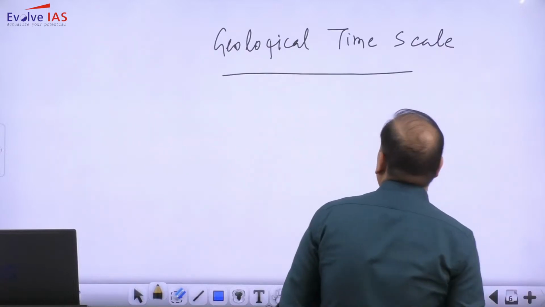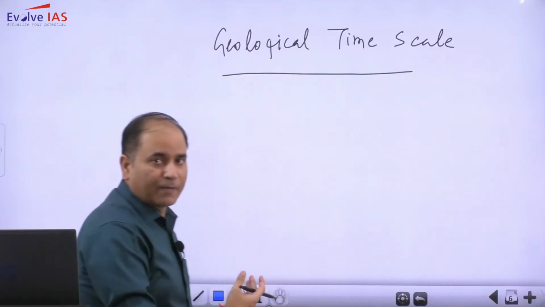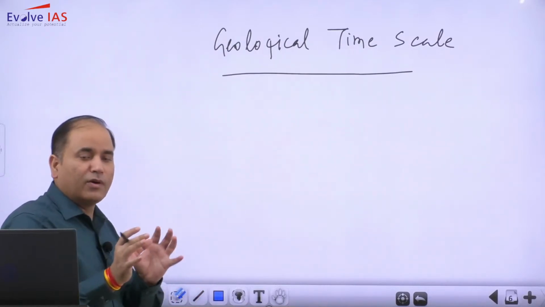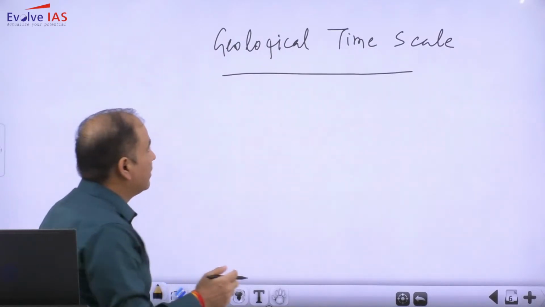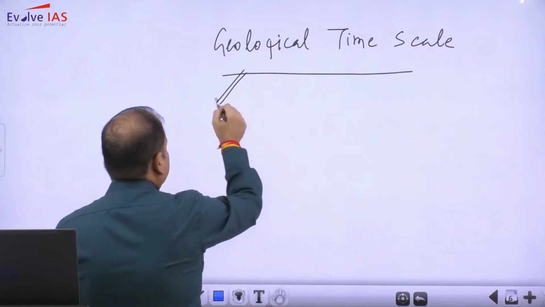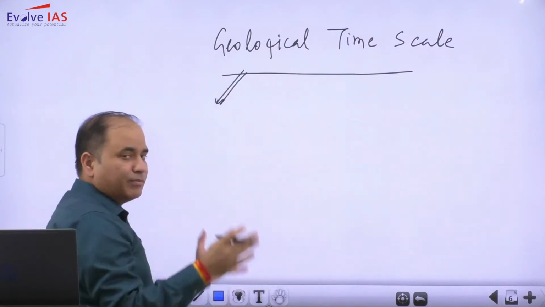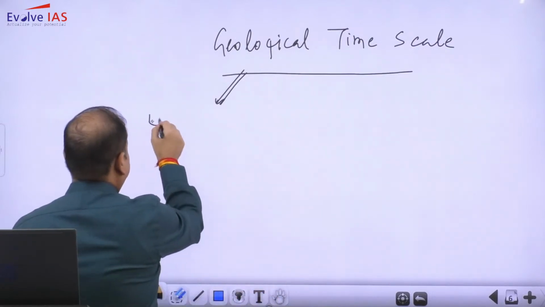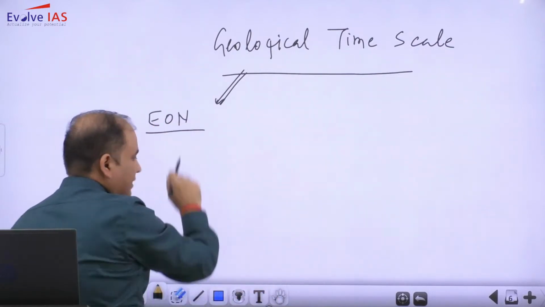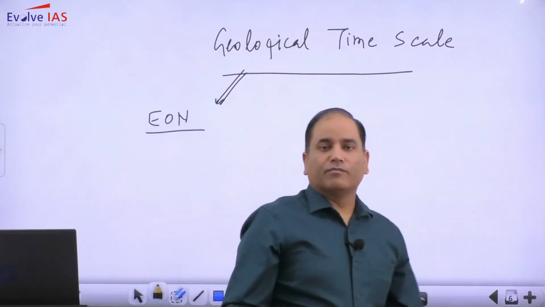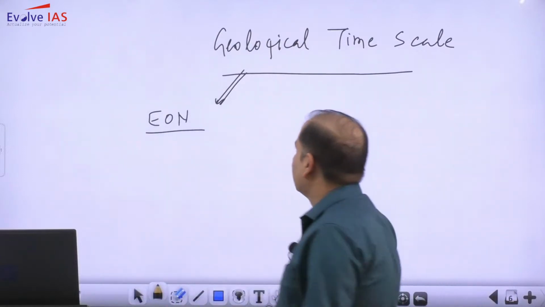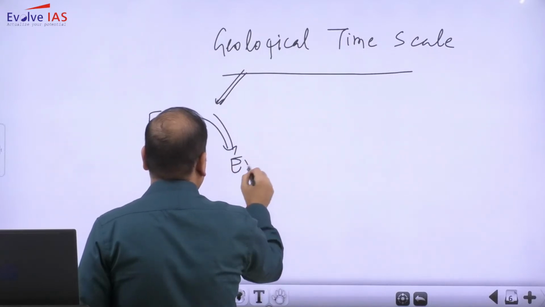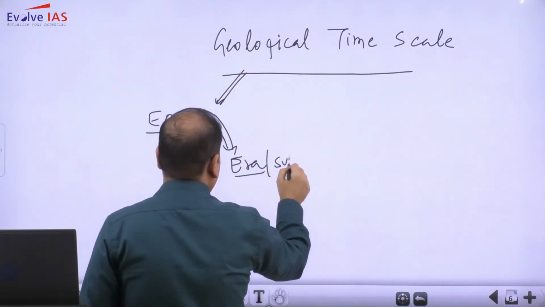Now, to simplify this study, we have divided this broad time period into smaller units. The largest unit, the largest time period in this scale, is the eon. Below the eon we have eras and sub-eras.